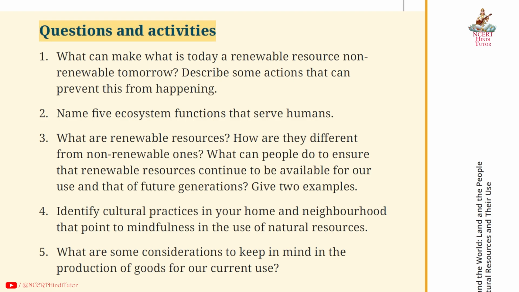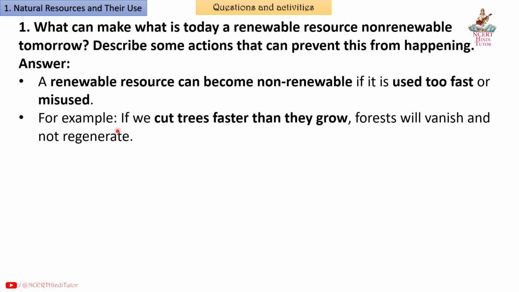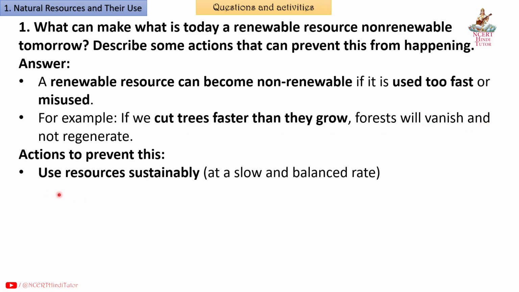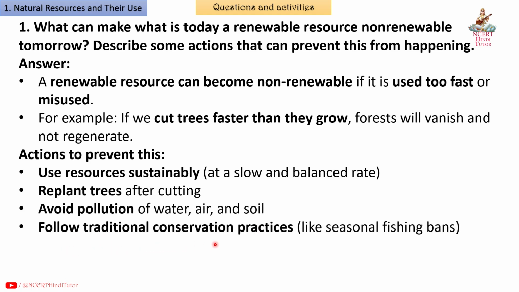Questions and activities. Question 1. What can make what is today a renewable resource non-renewable tomorrow? Describe some actions that can prevent this from happening. Answer. A renewable resource can become non-renewable if it is used too fast or misused. For example, if we cut trees faster than they grow, forests will vanish and not regenerate. Actions to prevent this: use resources sustainably at a slow and balanced rate, replant trees after cutting, avoid pollution of water, air and soil, follow traditional conservation practices like seasonal fishing bans.